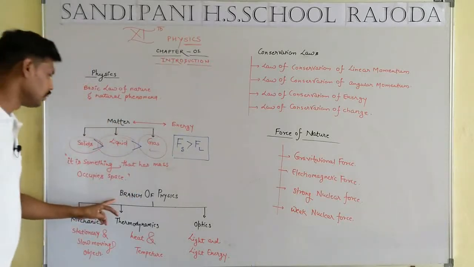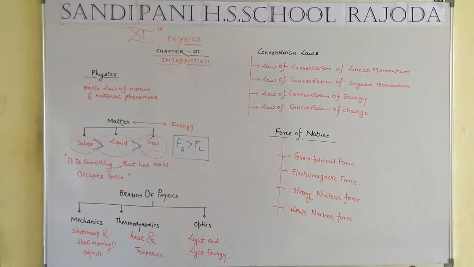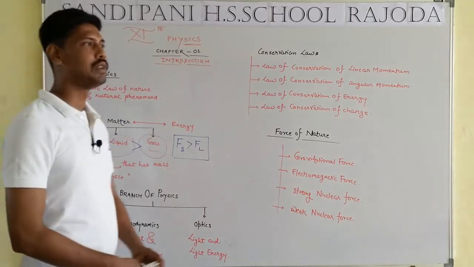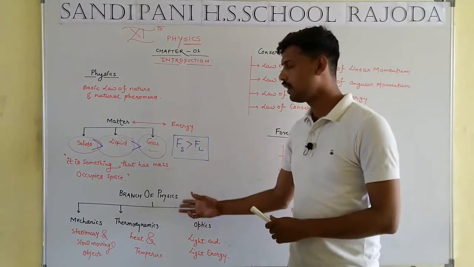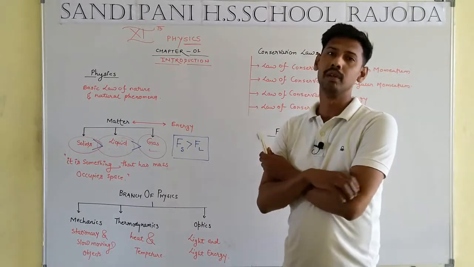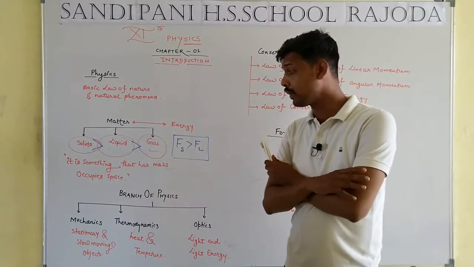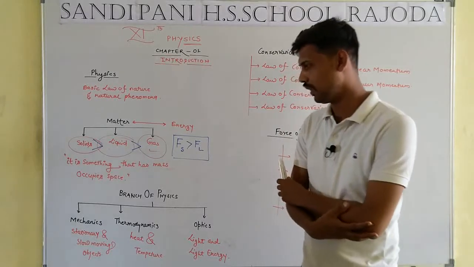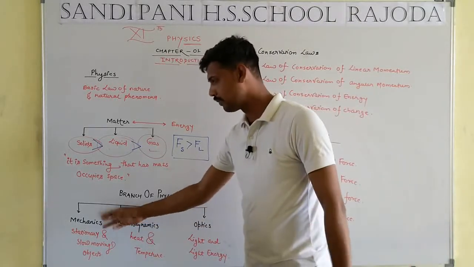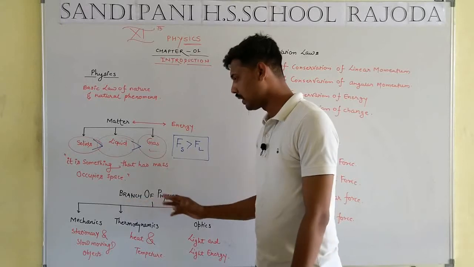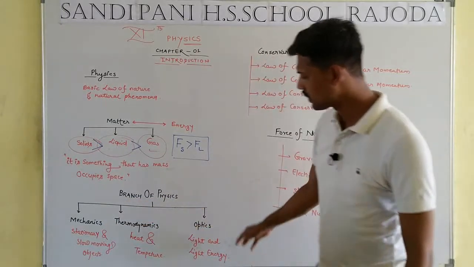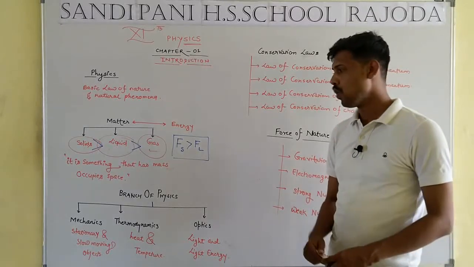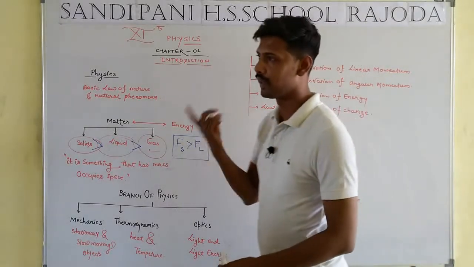Now, time to study branches of physics. There are two types of branches. First one, classical physics, and second one is modern physics. In classical physics, we have to study mechanics, thermodynamics and optics. So what is the meaning of mechanics?